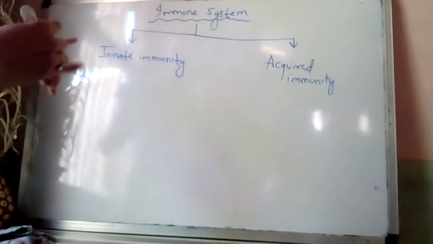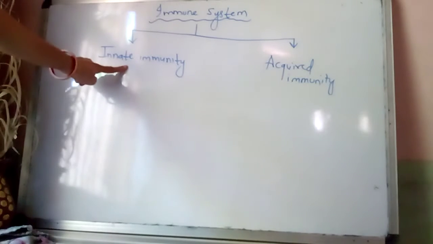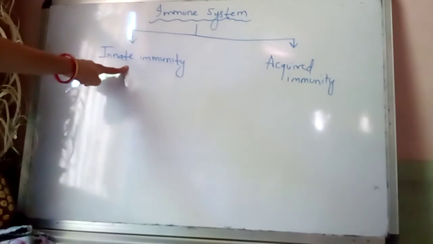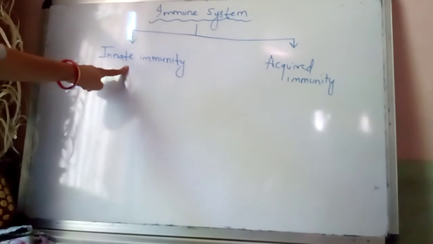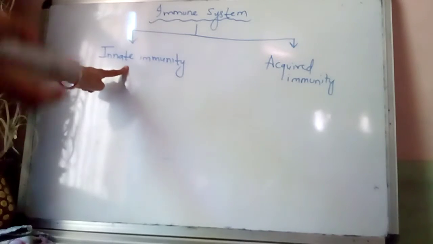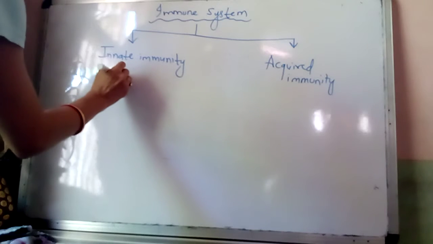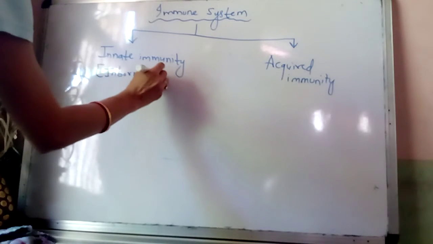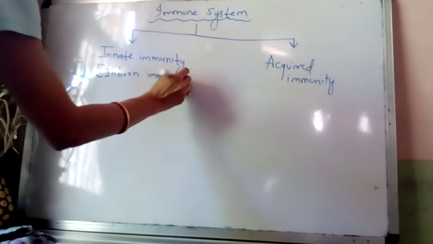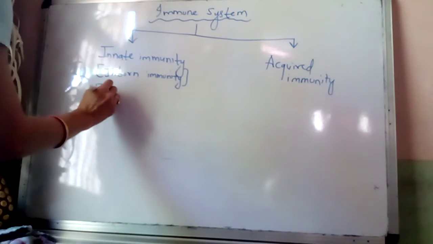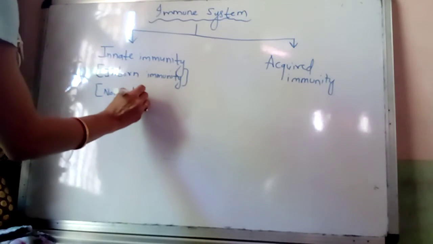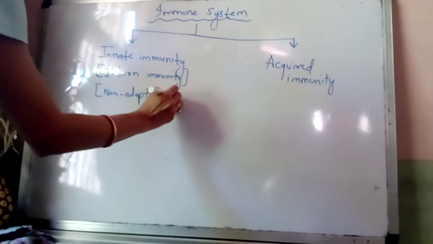Innate immunity means the immunity which comes with our hereditary factor or which comes from birth. It is also known as inborn immunity, or it is also known as non-adaptive immunity.